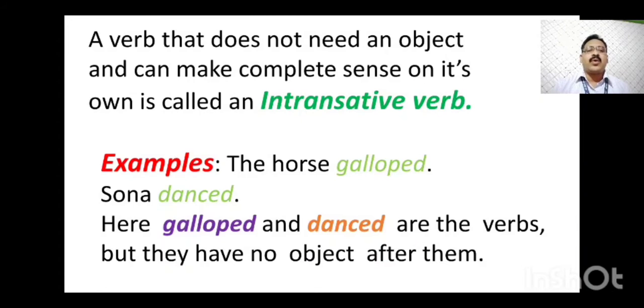Examples: The horse galloped. Sona danced. Here galloped and danced are the verbs, but you can see there is no object after these two verbs. So these sentences are in intransitive form.